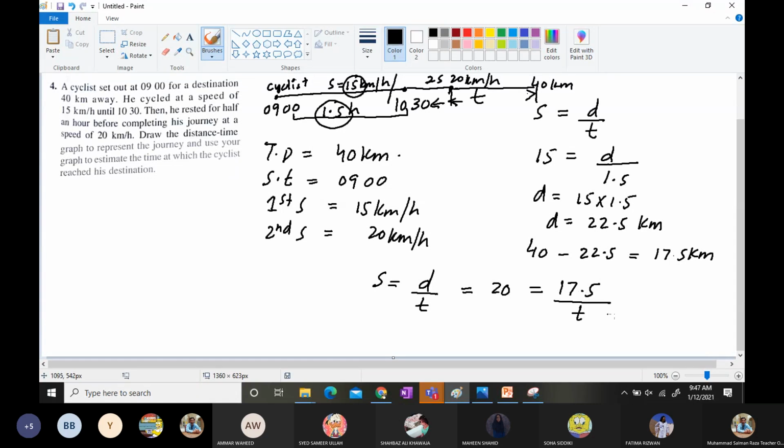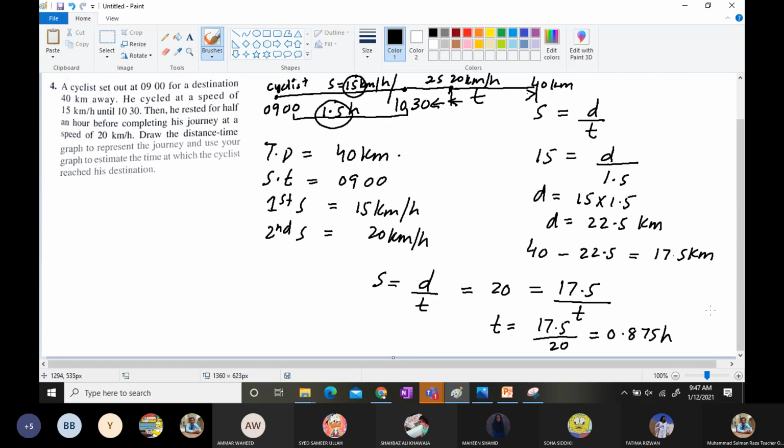So t is equal to 17.5 divided by 20, and that is 0.875 hours.